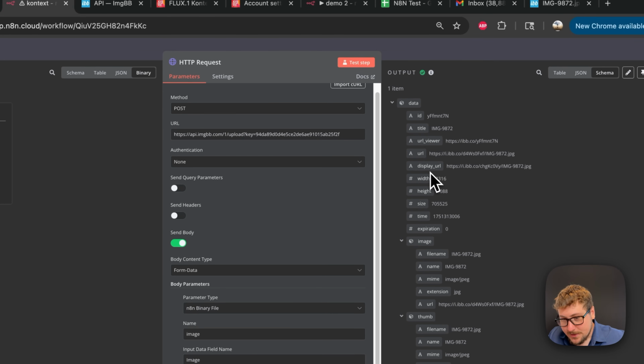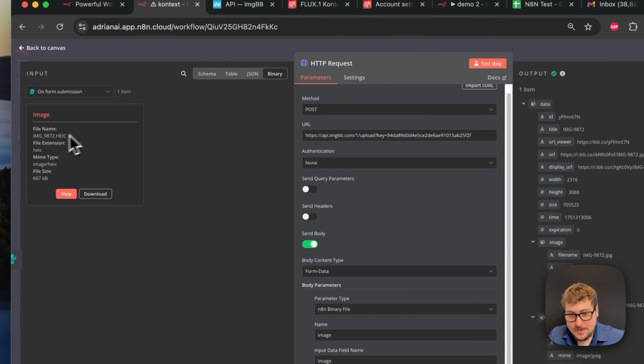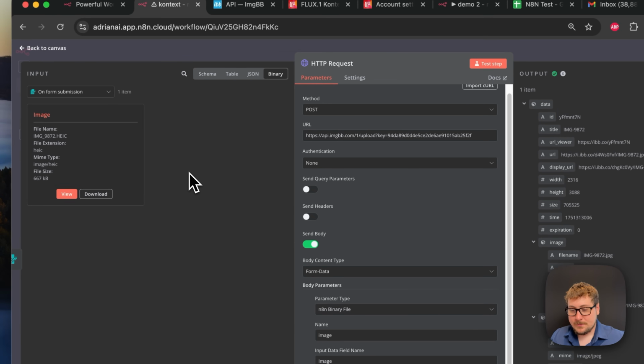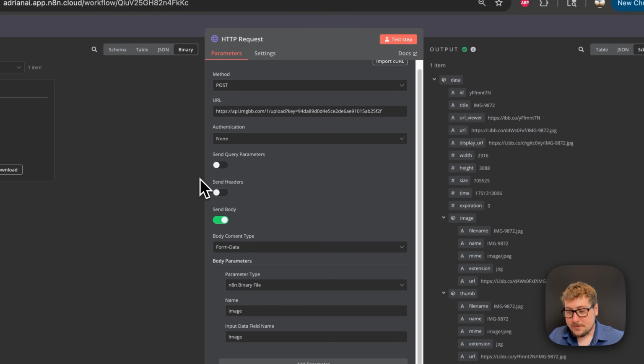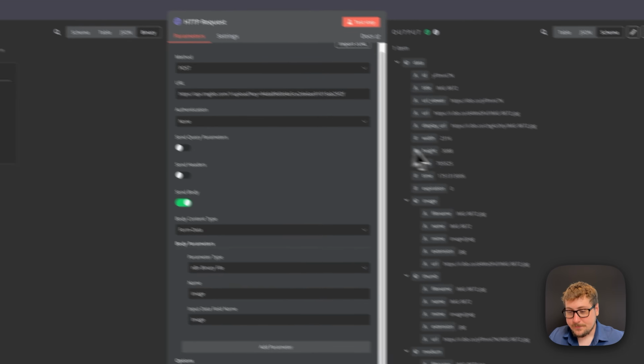As you can see, the output has the display URL right here. And then this is the URL we're going to pass into Replicate. But it's very important that you understand how these binary files work so that we can take our own images and then send those to the services, not just get their image URL and work with that.